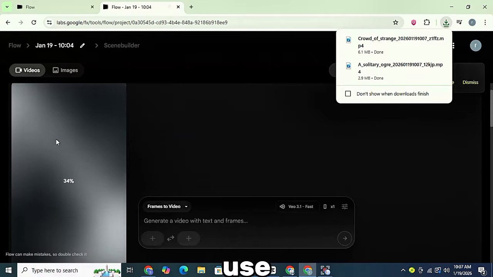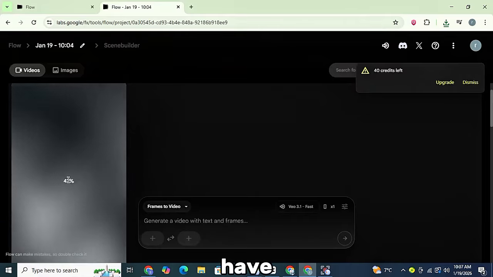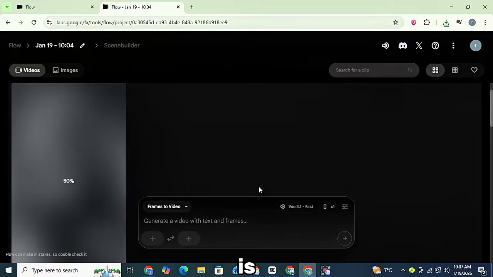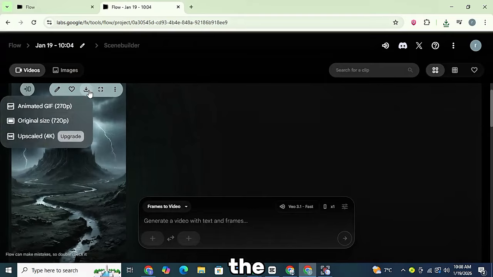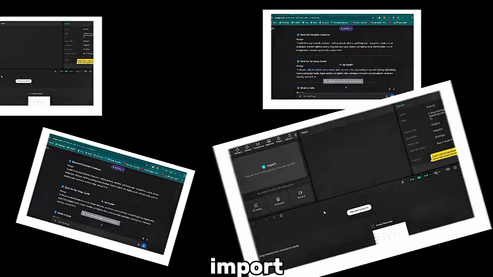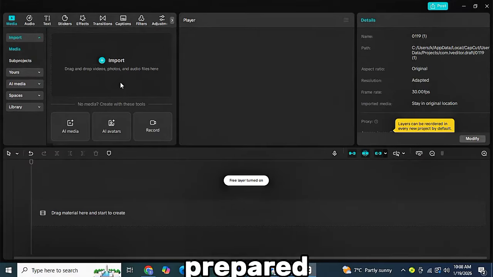For this, you will use the CapCut app. If you have any other preferred video editor, the process is similar. Open CapCut on your device. Click on the Import button. Here, you will import all the video assets you have prepared.